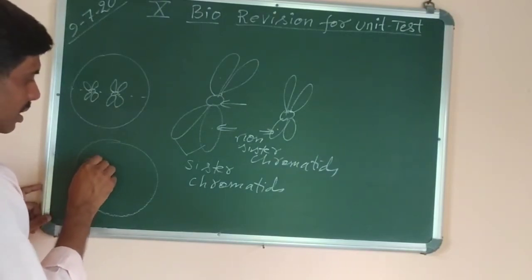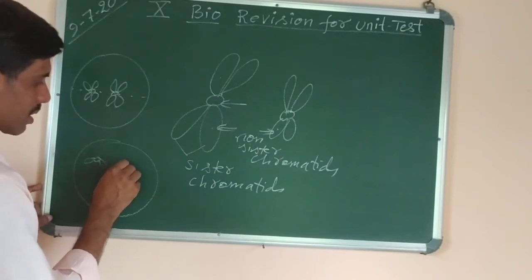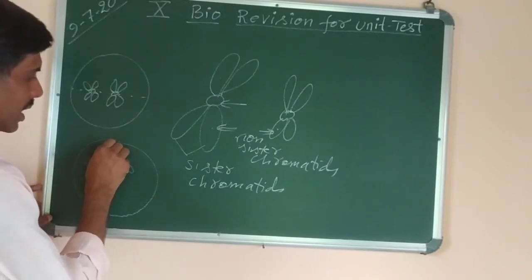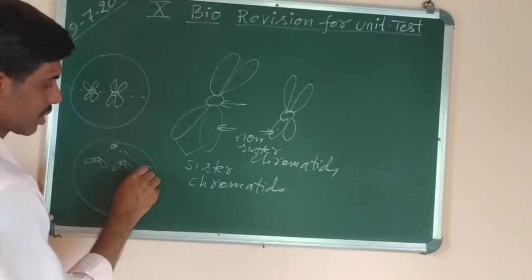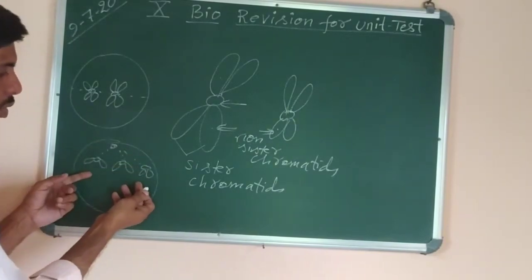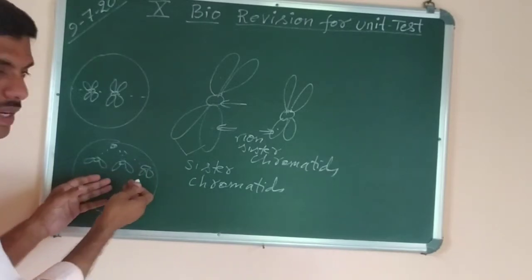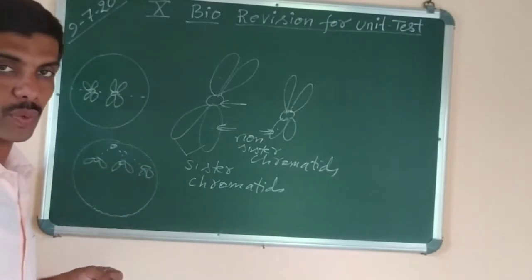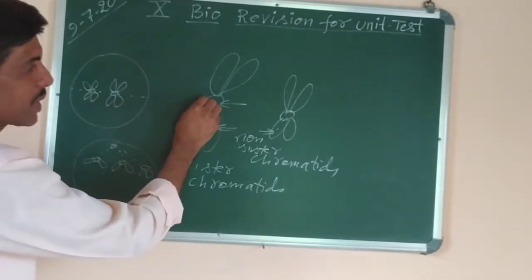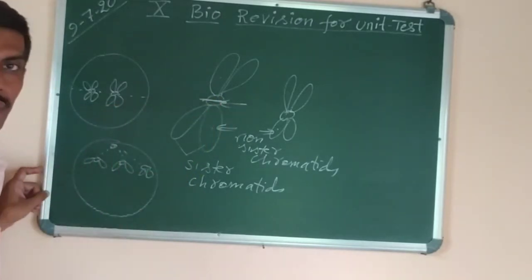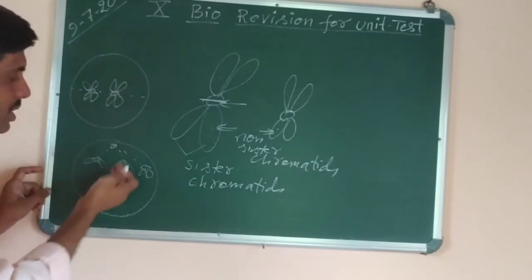Like this I am drawing. Centromere is here. It is attached to the spindle fibers. So more here also you can draw. Now these chromosomes are called chromatids, but they can also be known as chromosomes once they are separated from this. Okay? Because there is a split, the centromere will divide,